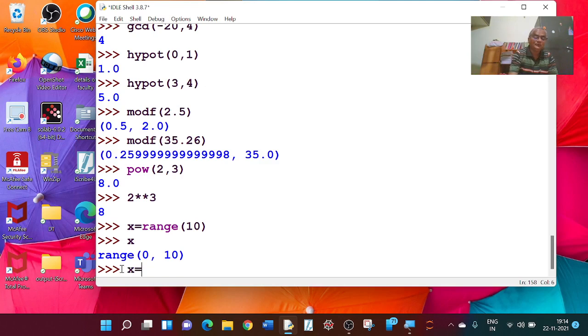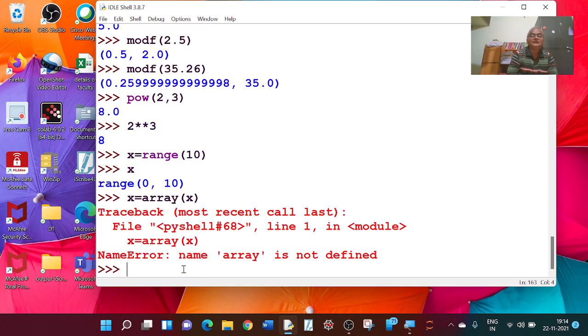Suppose I make x equal to, let me try array x. Yeah, I am getting some error here. Array is not defined, right?